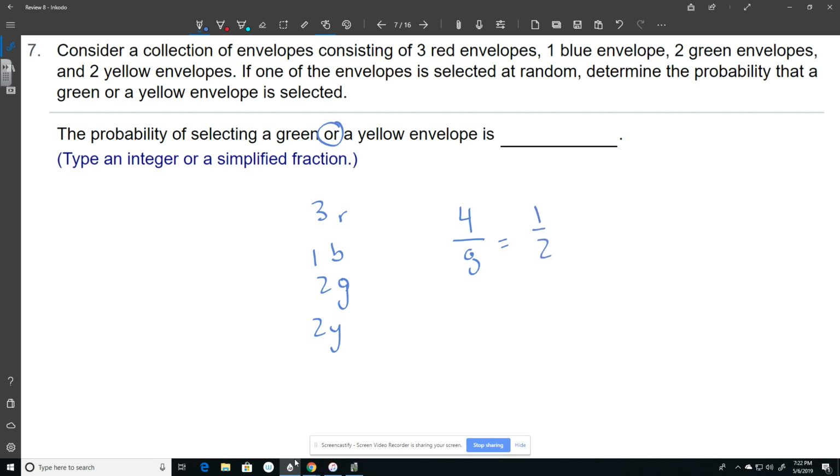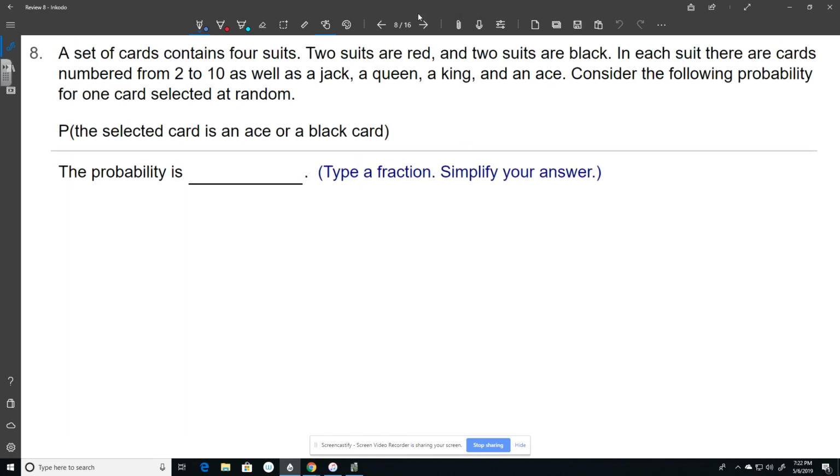It wants me to type an integer, or a simplified fraction like 1/2. I guess it probably puts that there because there's a chance you could get 1 or 0 as a probability. It's not likely, but it's possible. So I guess it makes sense it's there.